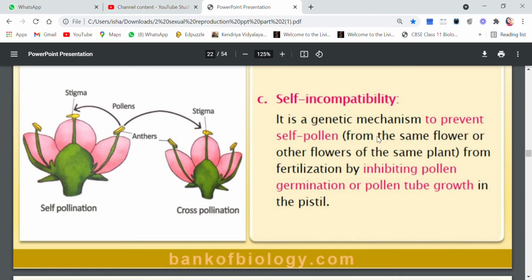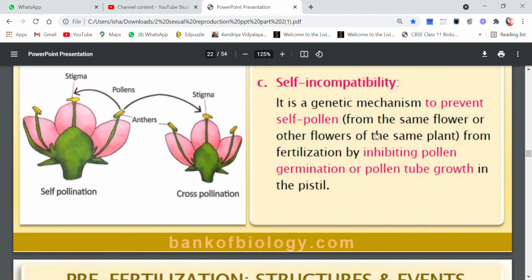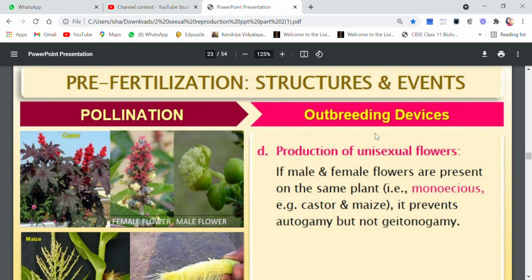So this is again a device which helps to avoid self-pollination.